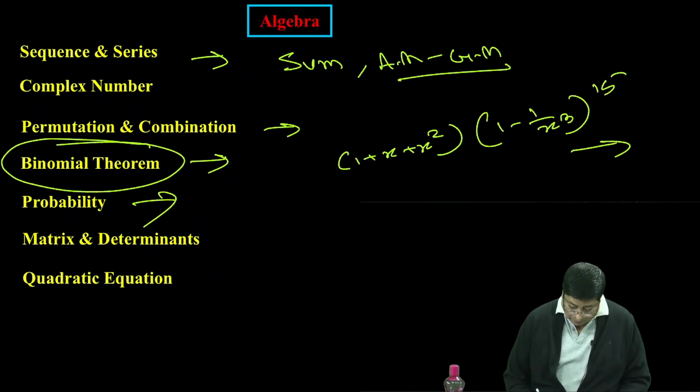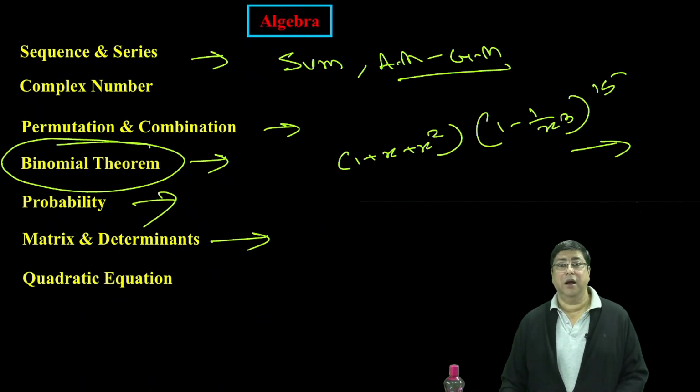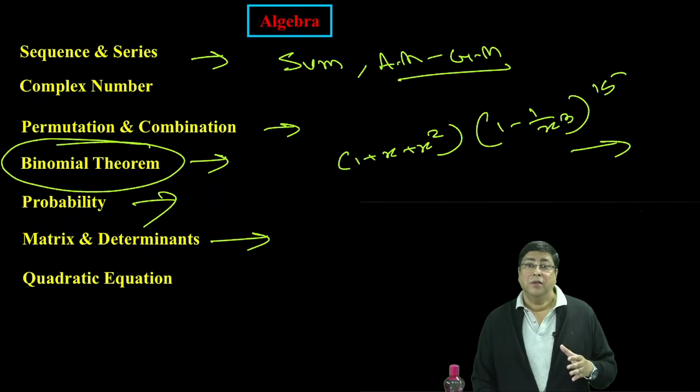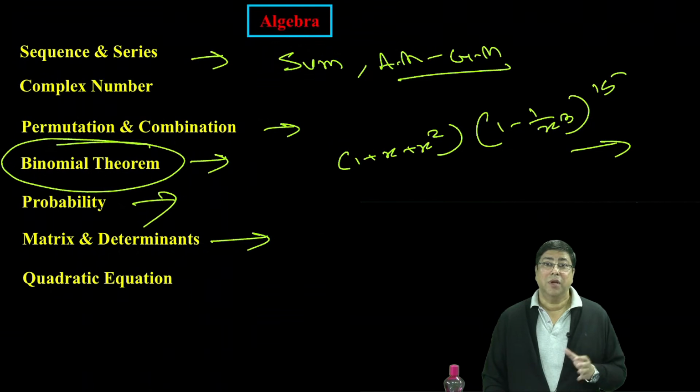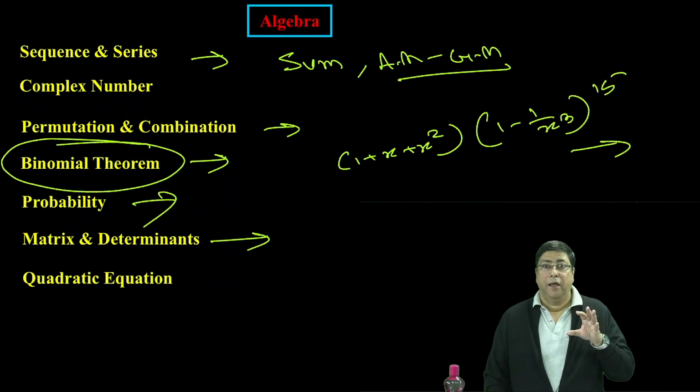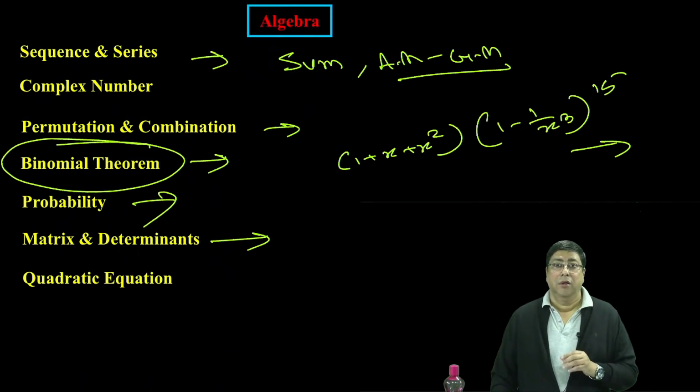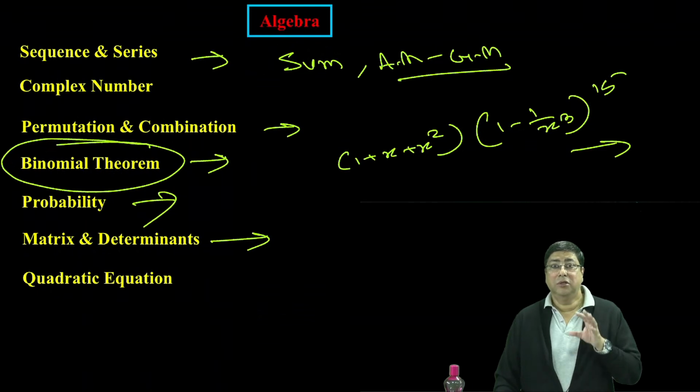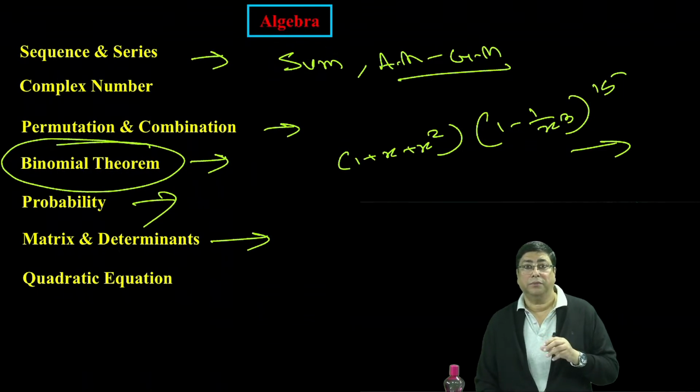And if I come to the matrix and determinant, for matrix and determinant, so nowadays the number of questions coming in last 2 years, 2021, 2022, are mainly based on adjoint of matrix, matrix to determinant conversion, determinant to matrix conversion, symmetric matrix, skew symmetric matrix. These type of areas are important.